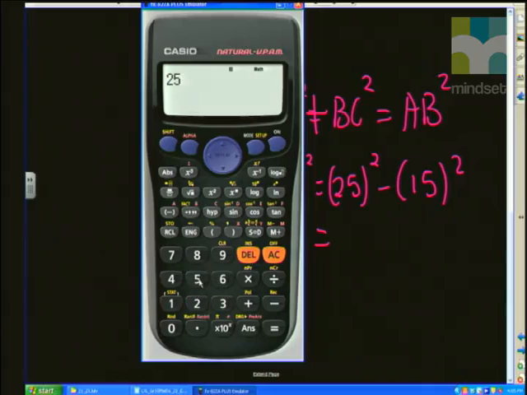Okay, so 25 squared. See, as I was saying, nothing wants to work today. What is going on? 25 times 25, let's do it that way, minus 15 squared, so minus 15. Nothing's really working today, Abraham. It's going to be a long, long day.